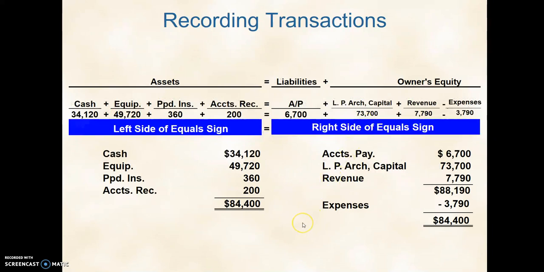And hopefully that helps. This is just a sample. When they're complete, the left side should always equal the right side. And good luck on your test.